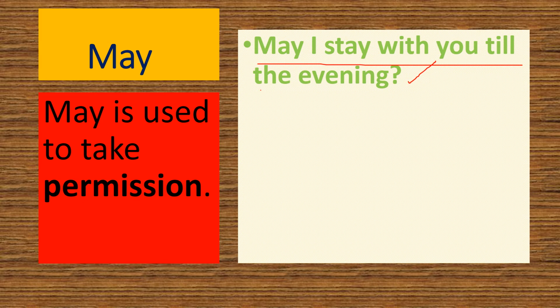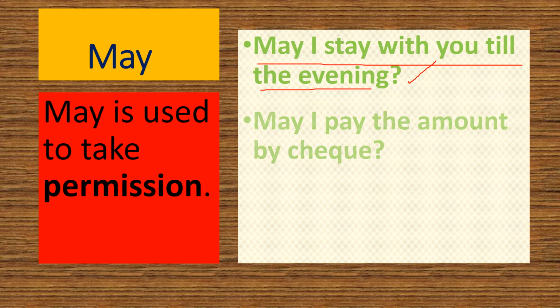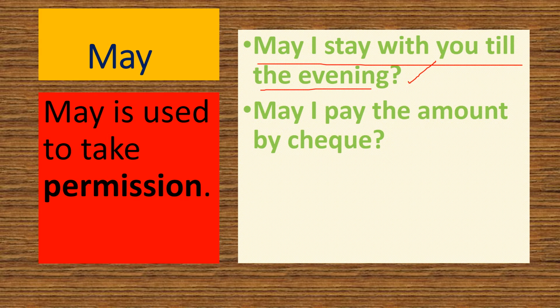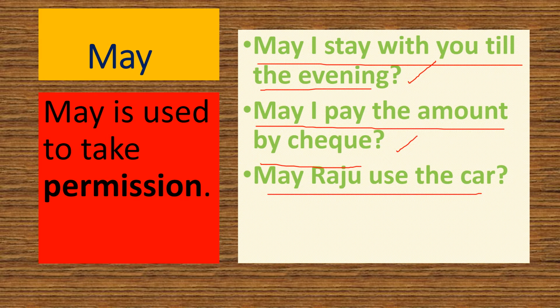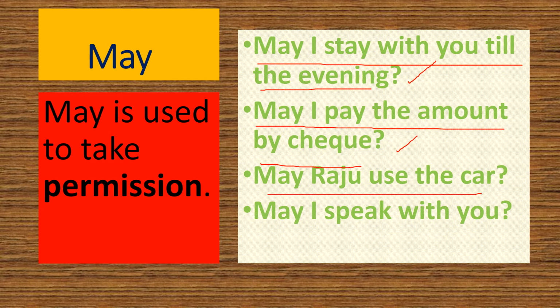May I stay with you till the evening? Next one, may I pay the amount by check? This is also a permission. May Raju use the car? May I speak with you? These are all kinds of permissions.